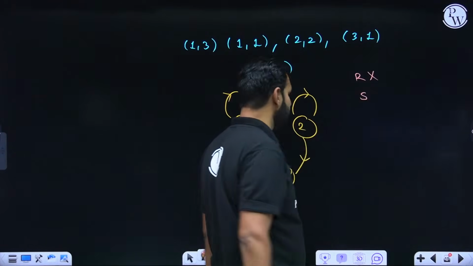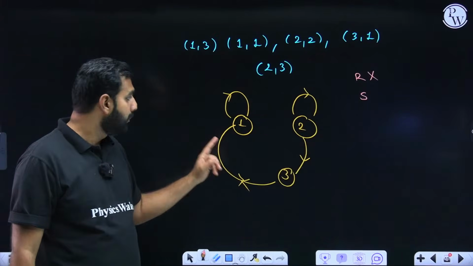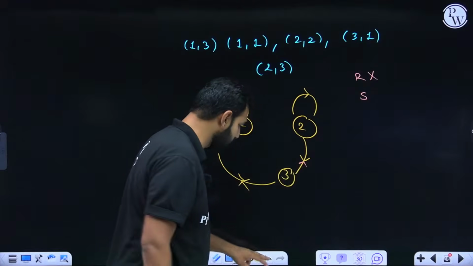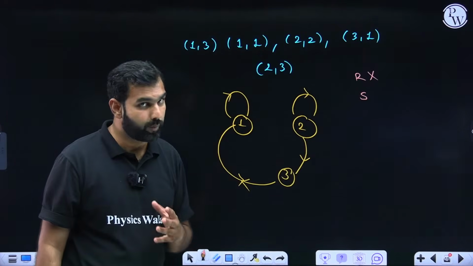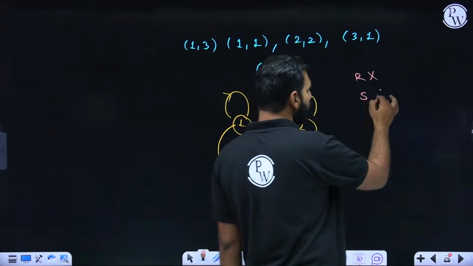What about it being symmetric? Sir, 1 is associated with 3, 3 is associated with 1, but there is a challenge: 2 is associated with 3, but I cannot see an arrow like this, which means I hope you all realize that this is again clearly not symmetric. I hope you are understanding it.